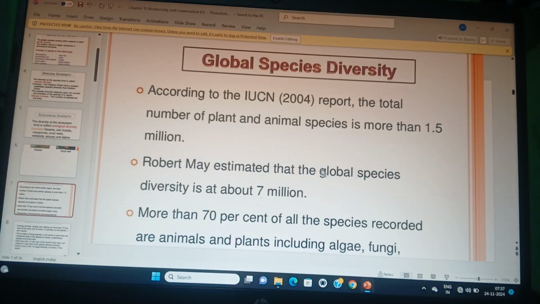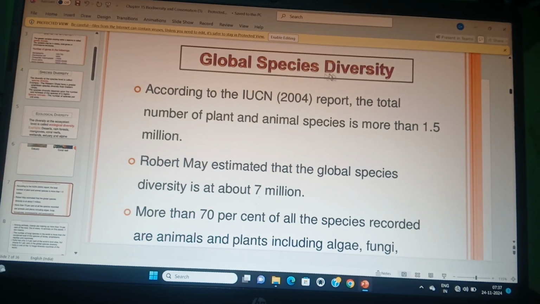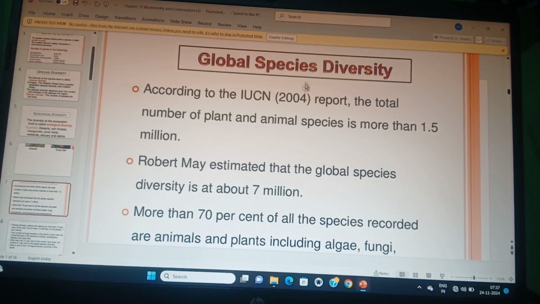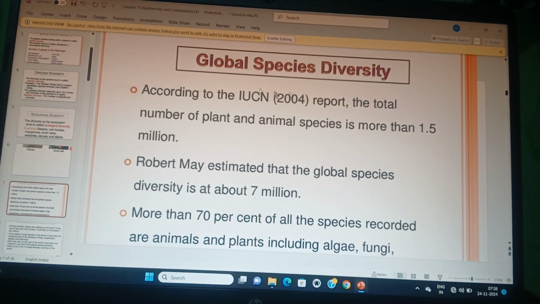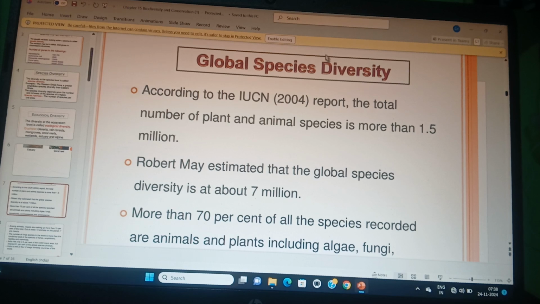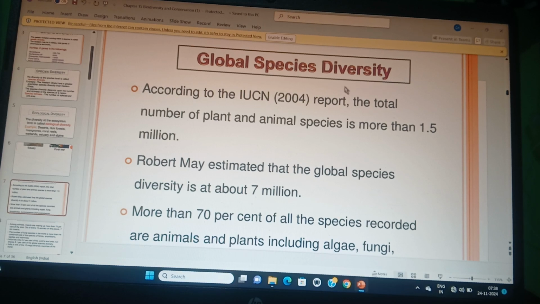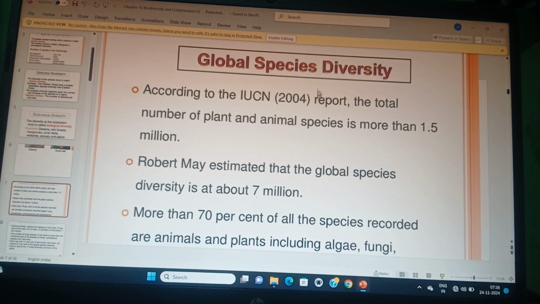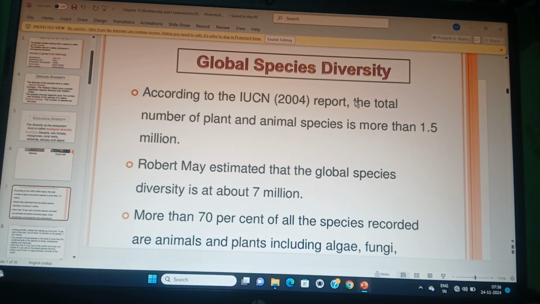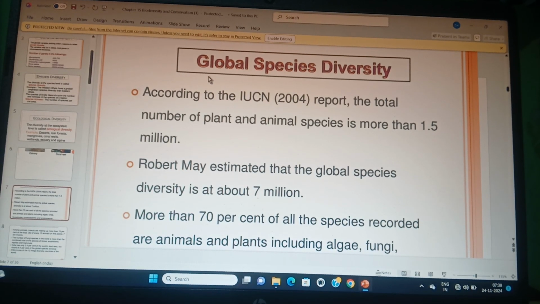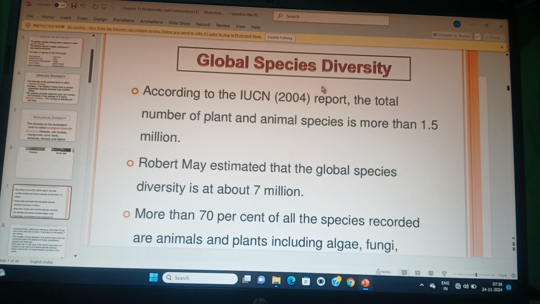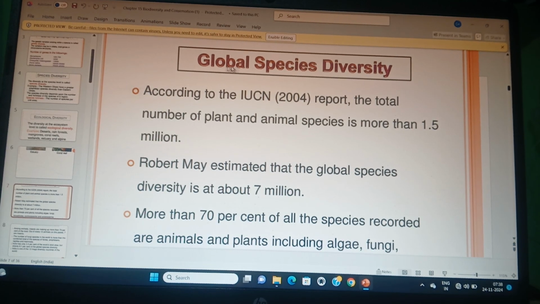Next, students, global species diversity. What is global species diversity? At this point we are talking about the diversity of our beautiful planet, our Earth. How many different varieties of animals and how many different varieties of plants are present on our Earth? That is global species diversity, the diversity of living organisms present on Earth.